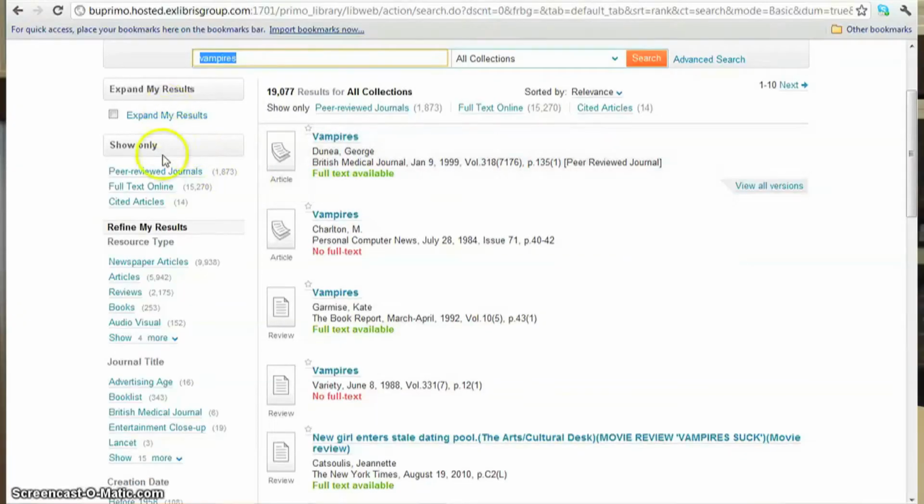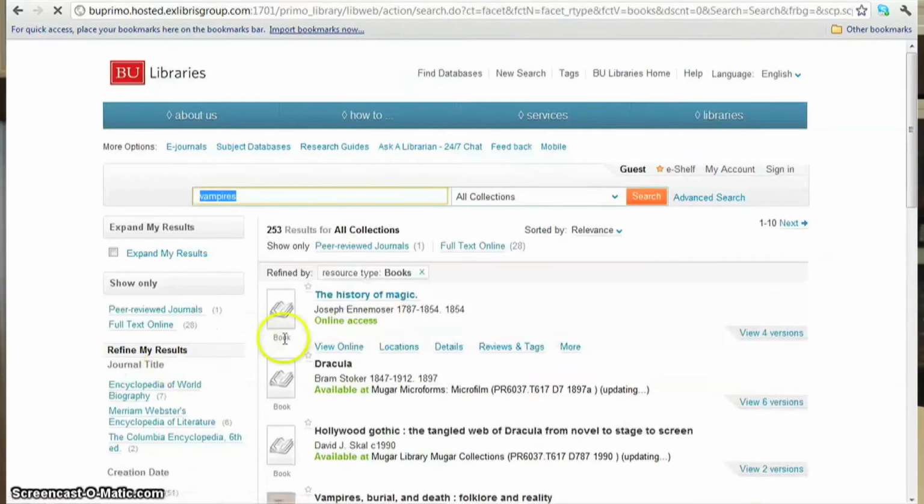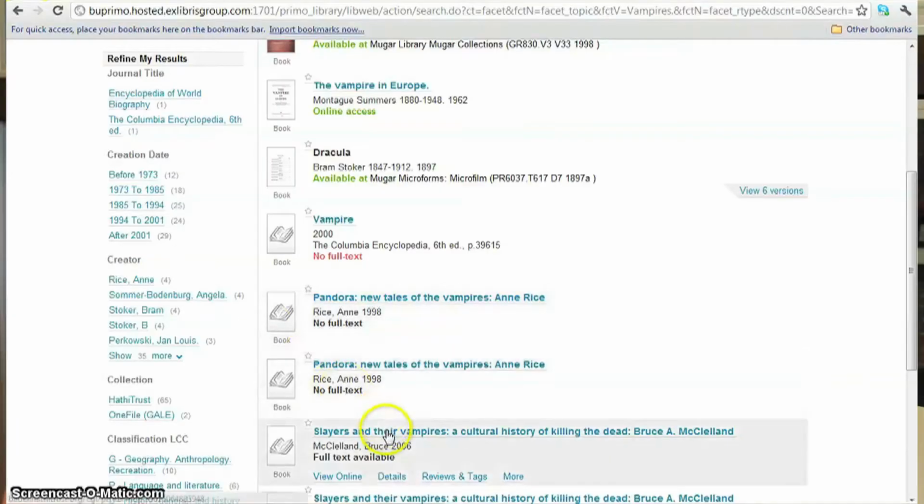Plus, it looks like they have a whole bunch of extra options to click on to make my search more specific. Professor McGowan said we need at least one book for this paper. I asked if I could use the Twilight books as sources, and she said no, which I think is completely unfair, but we move on. So, let me click on books, here near these options on this side. Alright, looks like I have a few options, but this one looks good. Slayers and Their Vampires. That sounds intense.